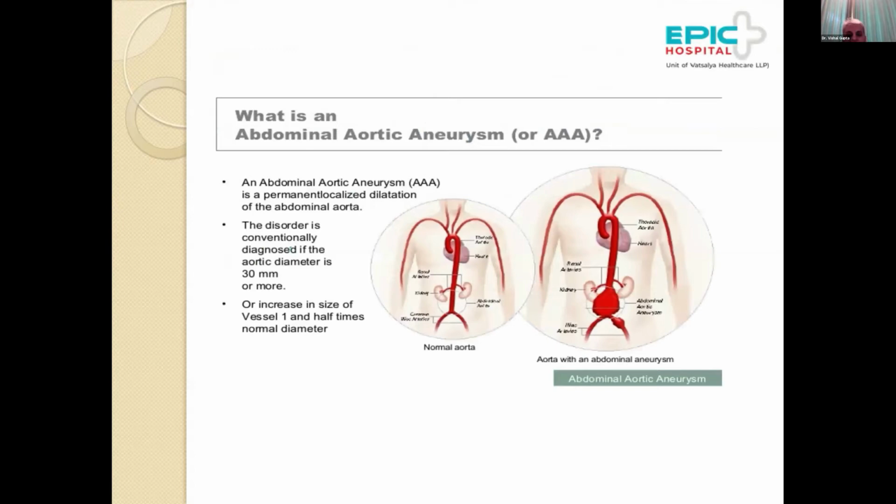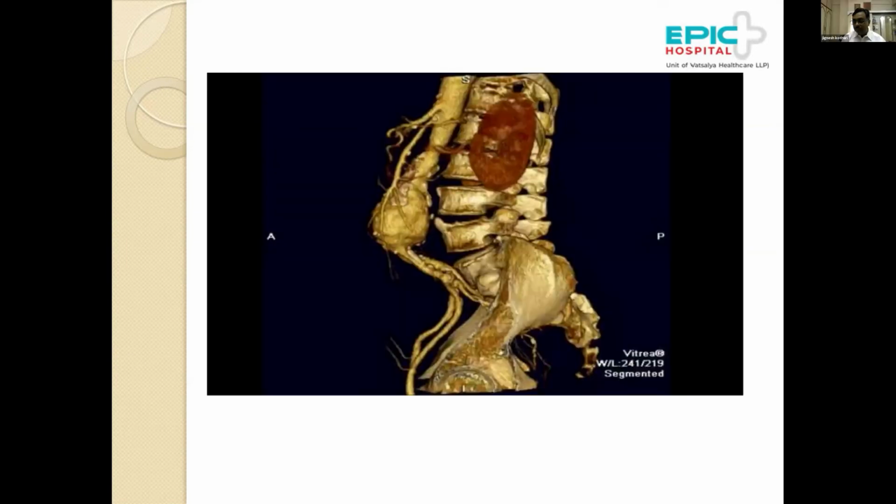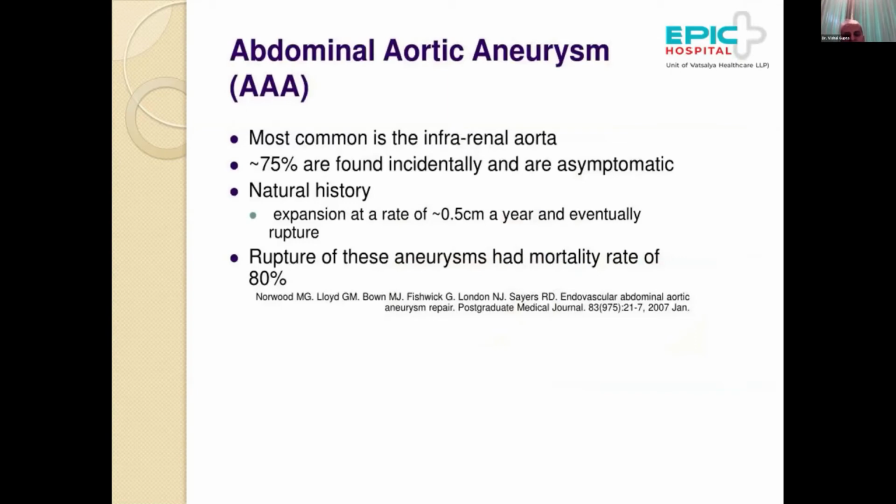I will not get into details of abdominal aortic aneurysm because that has been covered by Dr. Anoop. It's when the size of the aorta in the infrarenal segment goes more than 1.5 times normal, that is, more than 3 centimeters, that an abdominal aortic aneurysm is detected. Most of the times these patients remain asymptomatic, and as he rightly mentioned, on an ultrasound for some other reason, these aneurysms are detected. Most of them are in the infrarenal aorta, and only 5% of these could be juxta-renal, involving the renal arteries. And 75%, as I said, are incidental and asymptomatic.